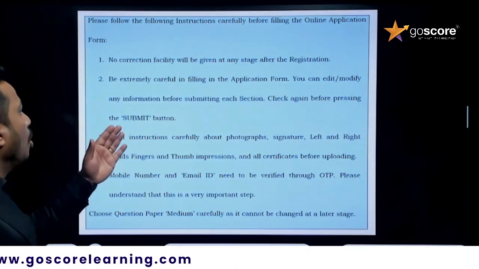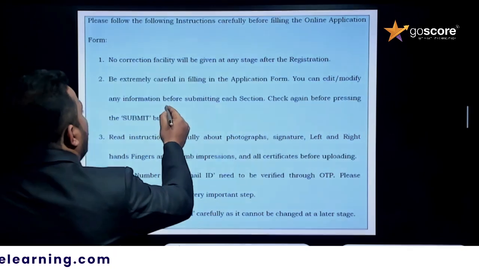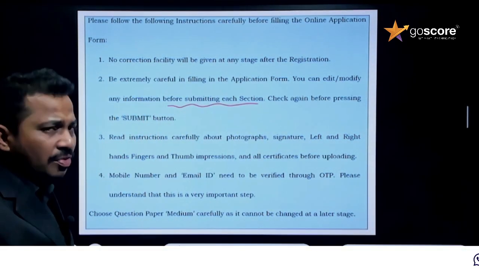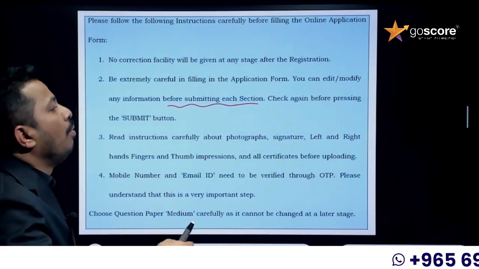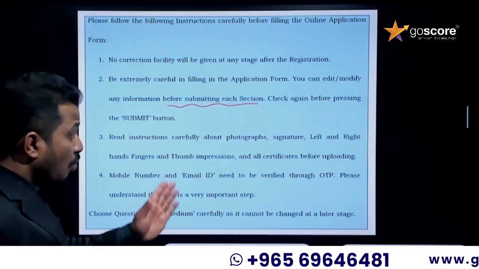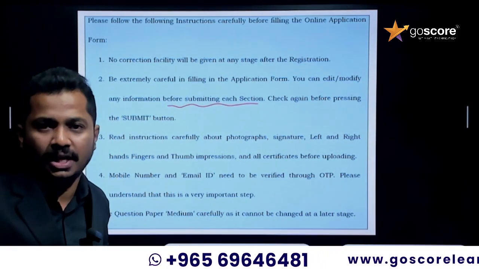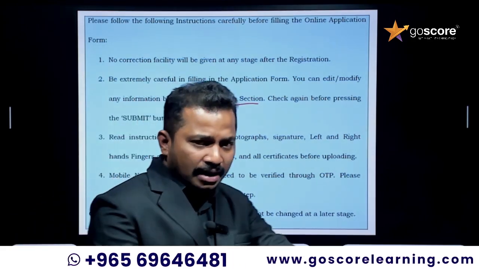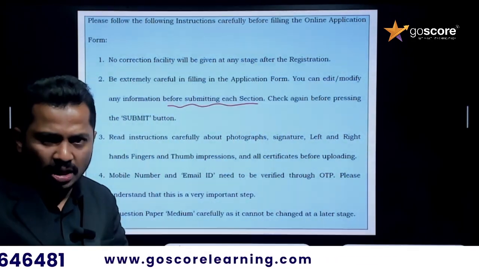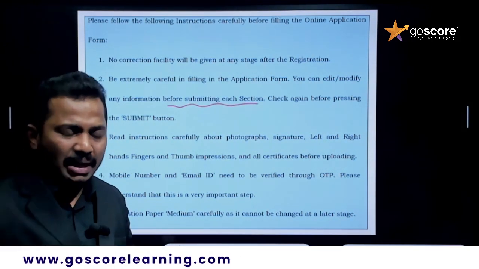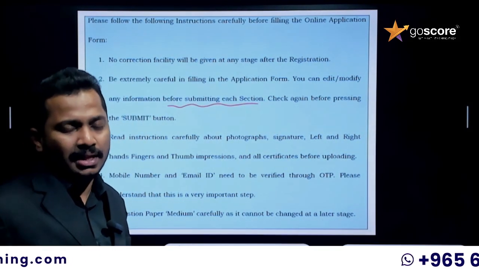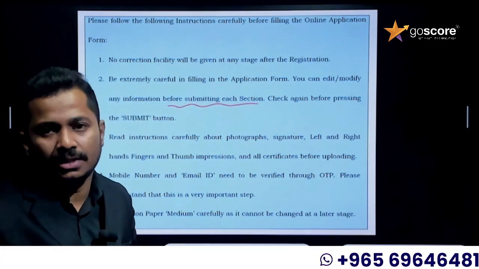You can edit or modify any information before submitting each section. There will be different sections in the application process, so before submitting any section, you have to cross check it carefully, and only then can you modify it if there are any mistakes. Once you submit the application, there is no provision for editing it. Unless NTA sends some messages or email to your registered mail ID, because your photograph or uploaded documents are not clear, and notification is given through SMS, you will not have any provision to edit the details that you have applied.